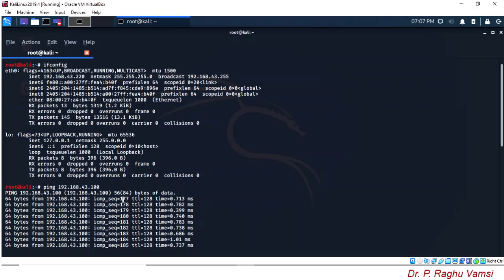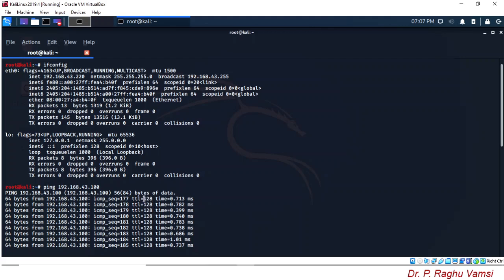Till ICMP sequence number 176, we had not enabled the firewall rules. That is the reason all those packets were lost. By the time the inbound rule was enabled, the ICMP sequence number was 177. Next is time to live, which is 128.